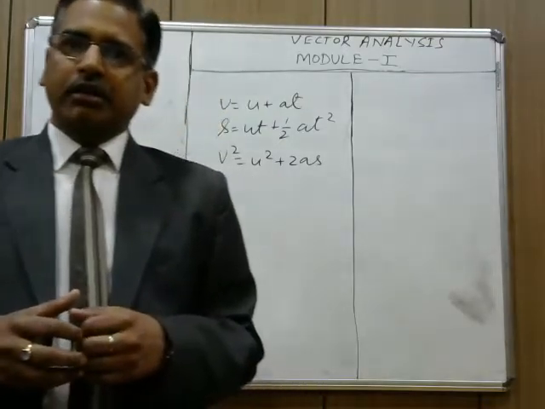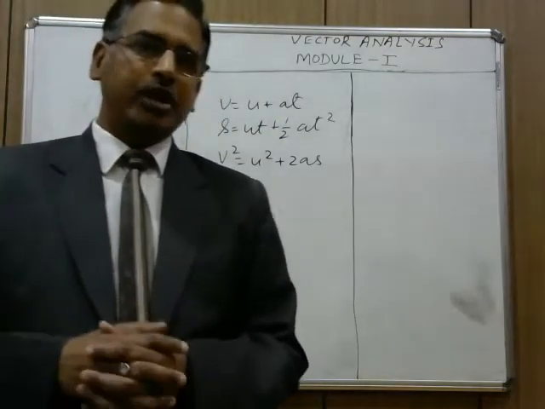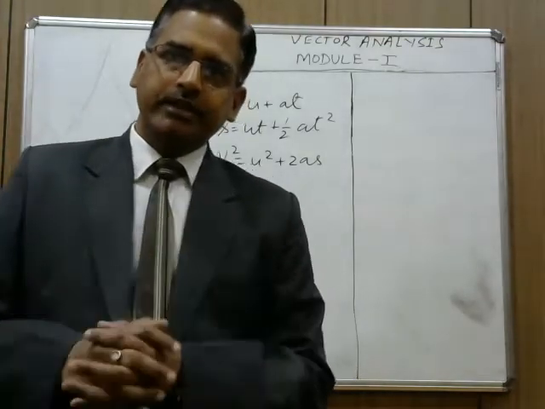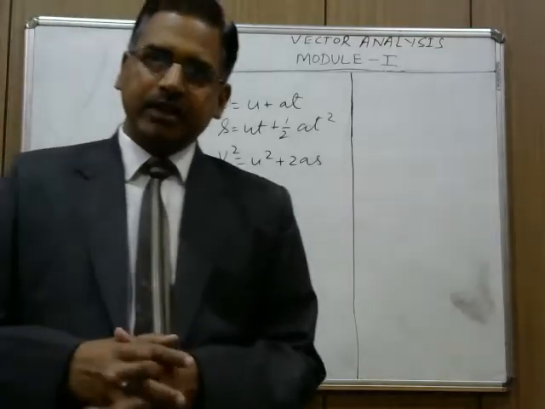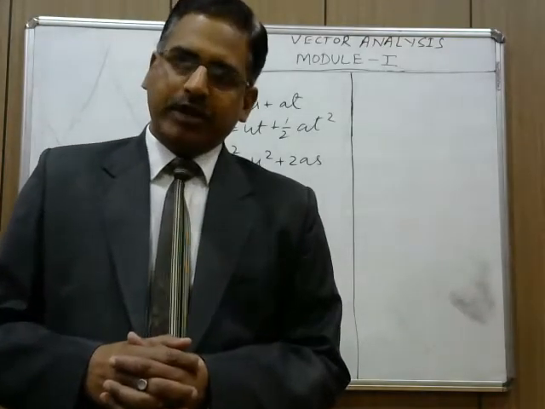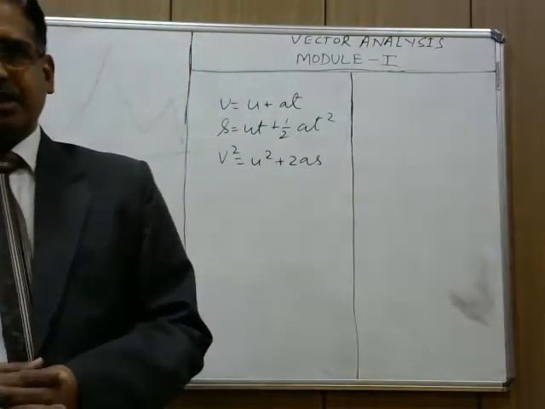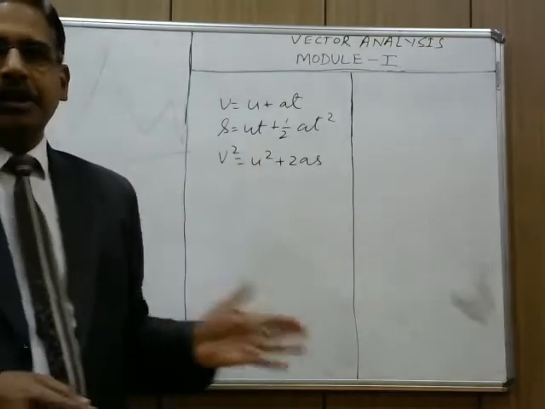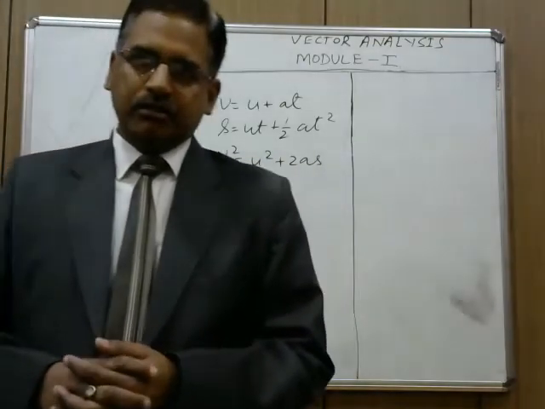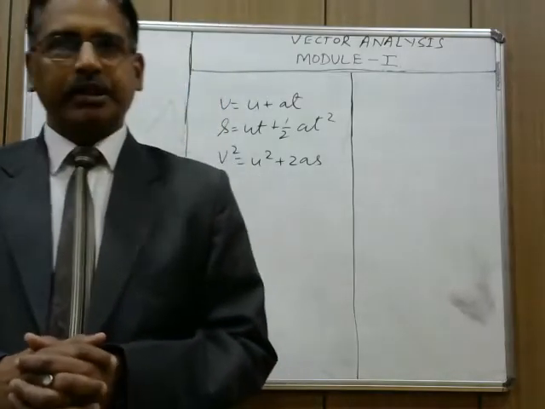Since in those classes we treated one dimensional motion only, that motion was along a straight line path, therefore the magnitude of velocity was equal to the magnitude of speed. The magnitude of displacement was equal to the magnitude of distance. Therefore, we were applying simple arithmetic for solving these quantities.